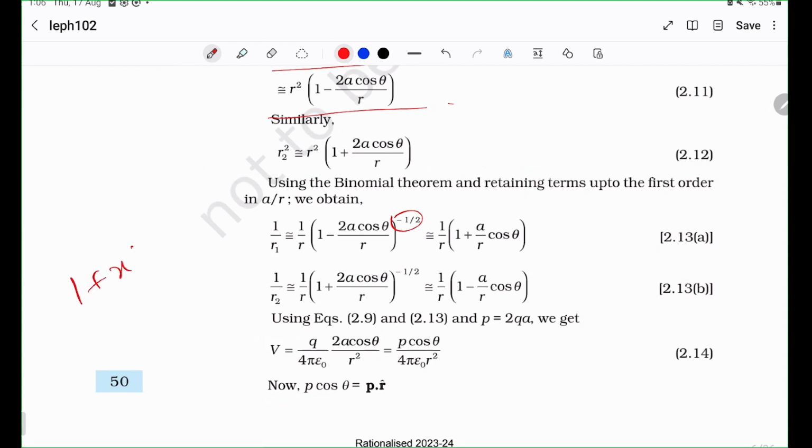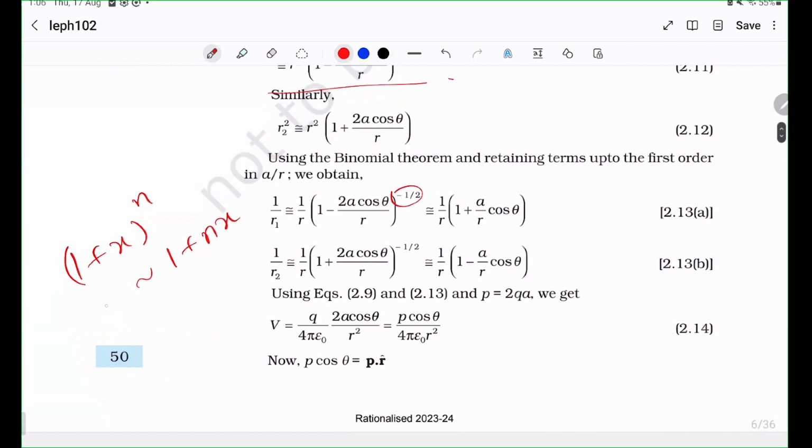1 plus x to the power n is approximately 1 plus nx as long as x is very, very close to 0 and nx is not very large. It's very important actually. nx should not be very large, but if x tends to 0, this is a valid approximation. So that's what they do here. In fact, the most popular case is 1 plus x to the power half, because you want to approximate root of 1 plus x as 1 plus x by 2. Very simple approximation.